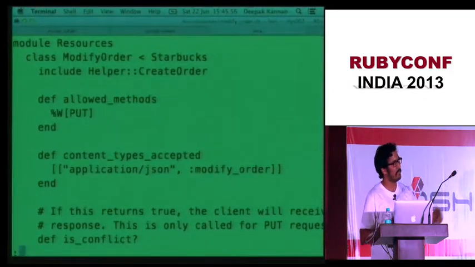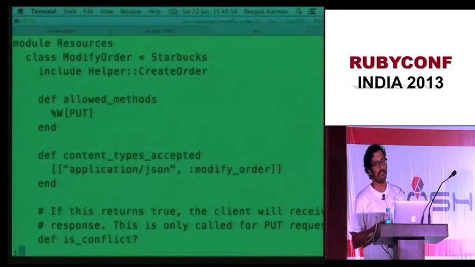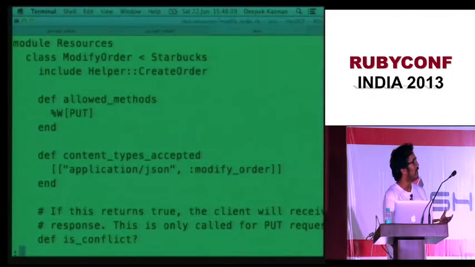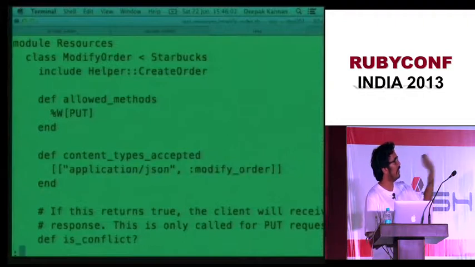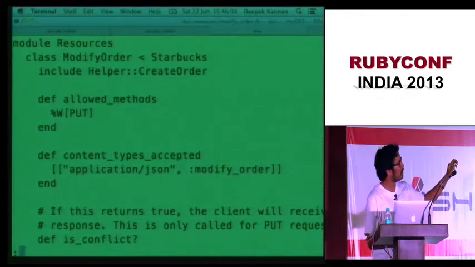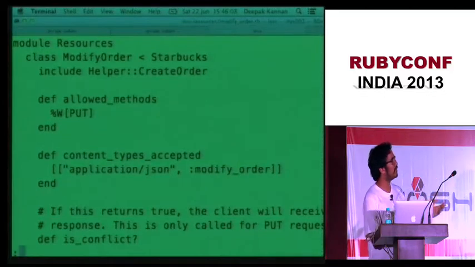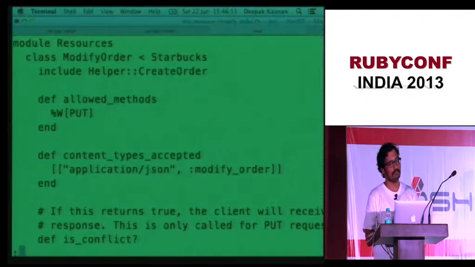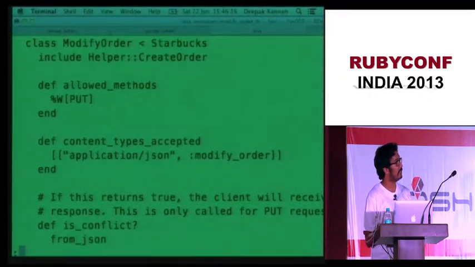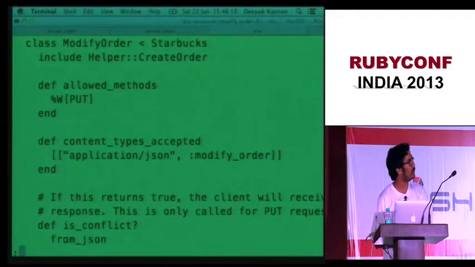Basically, you are making a PUT request, and if there is any error, you can encapsulate that logic here. Same here. Let's say somebody is posting a request and that JSON is bad, for a variety of reasons. Let's say some content which you want is not there. Then you can write it in that function.